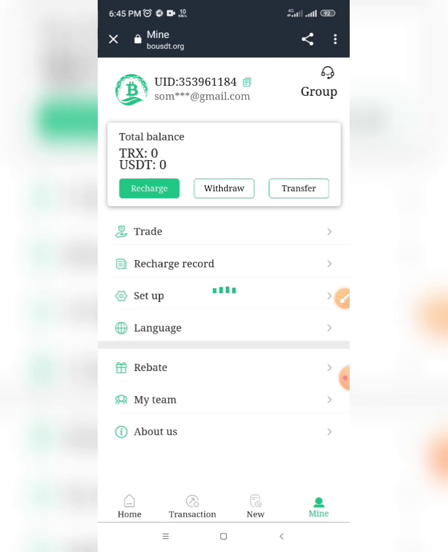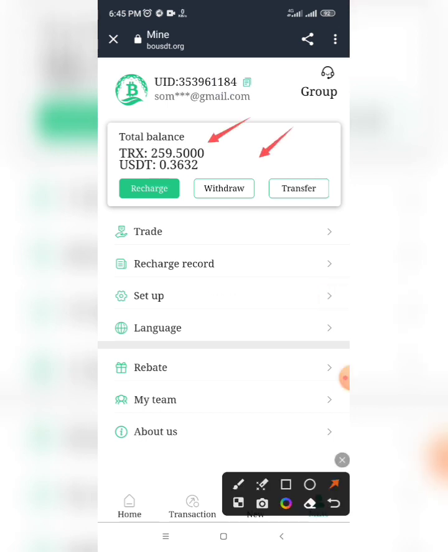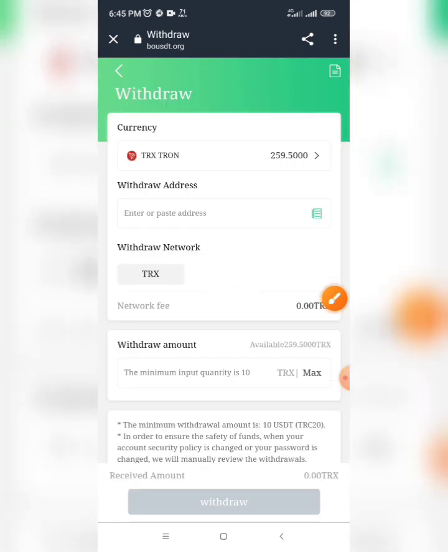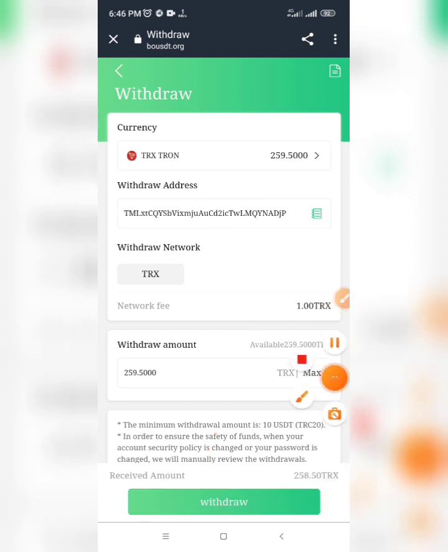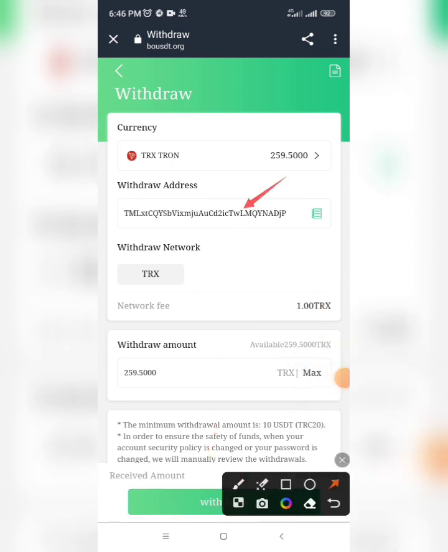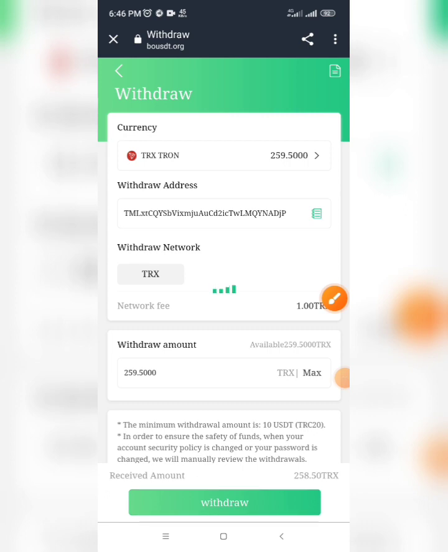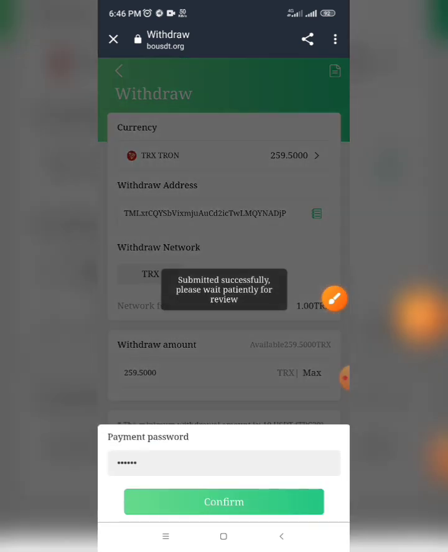Refresh the page. Like we see, the balance increased. I will go to withdraw from here. I will put my TRC20 wallet address for TRX there and the amount there, and click withdraw. Waiting with me. Like we see, after I put my wallet address and the amount, I click withdraw now. Confirm. So withdraw successful, everyone.